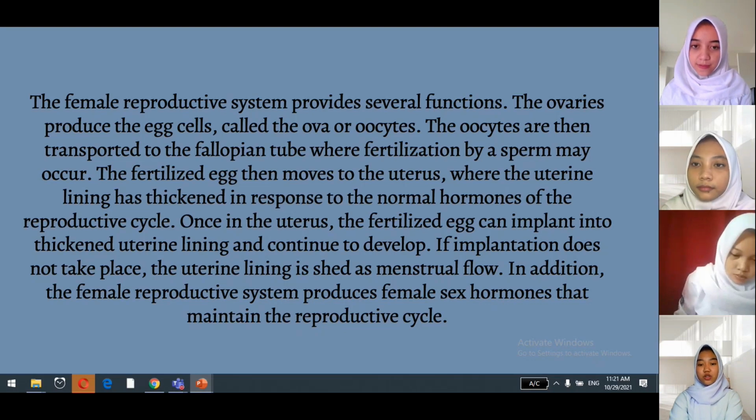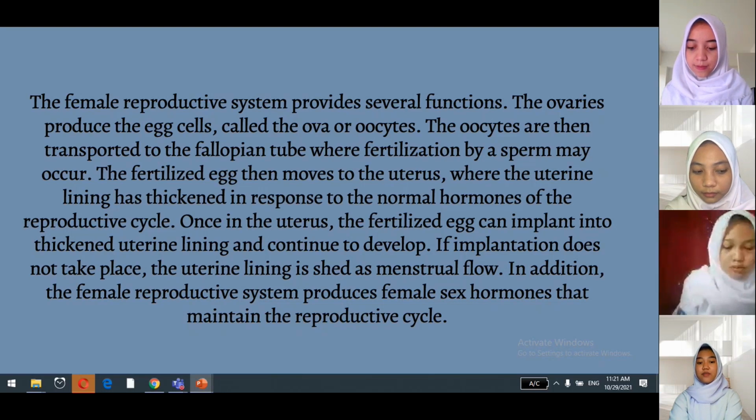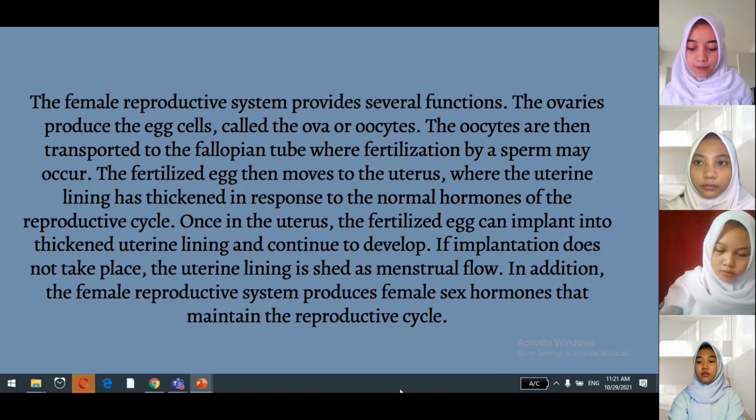Once in the uterus, the fertilized egg can implant into the thickened uterine lining and continue to develop. If implantation does not take place, the uterine lining is shed as menstrual flow. In addition, the female reproductive system produces female sex hormones that maintain the reproductive cycle.